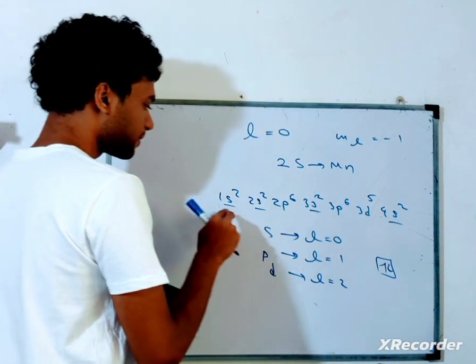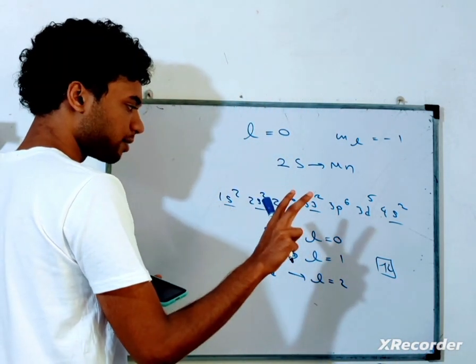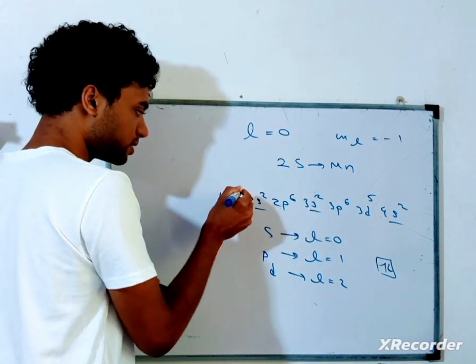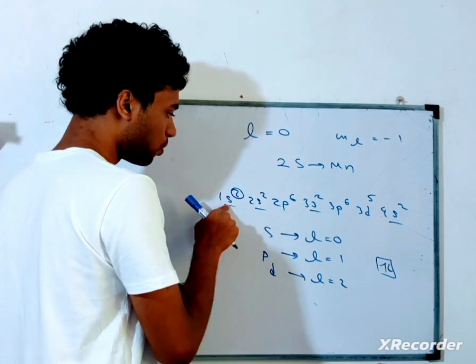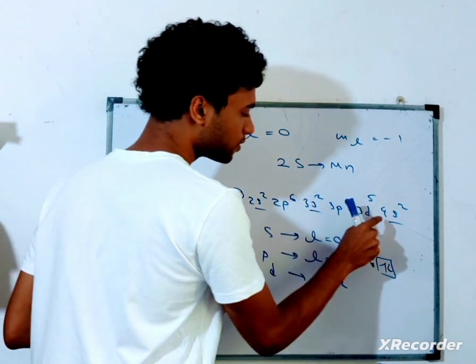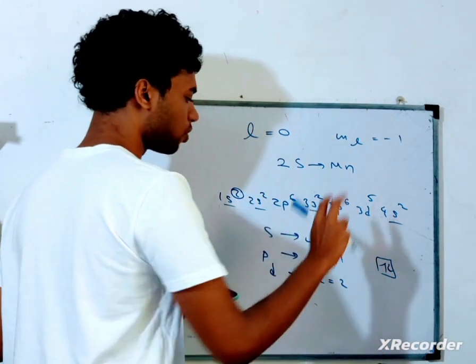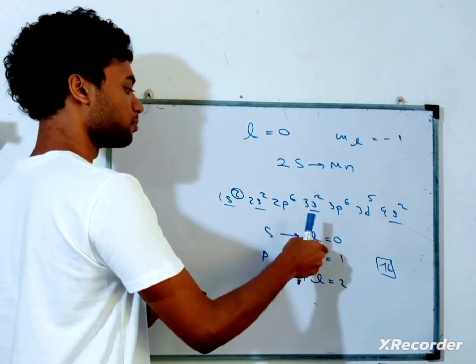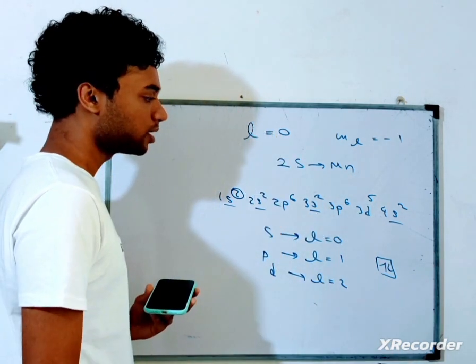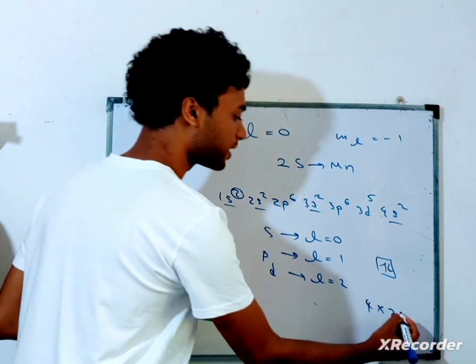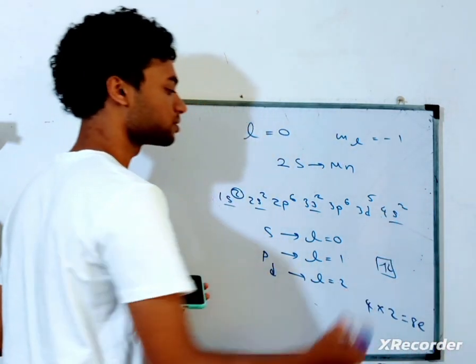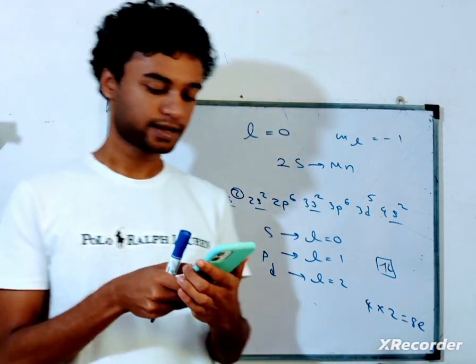So the s orbital holds a maximum of 2 electrons. Now, how many such s orbitals are there? 1, 2, 3, 4. So 4 s orbitals having the azimuthal quantum number of 0. Then 4 times 2, you get 8 electrons. So that answer is decided first.